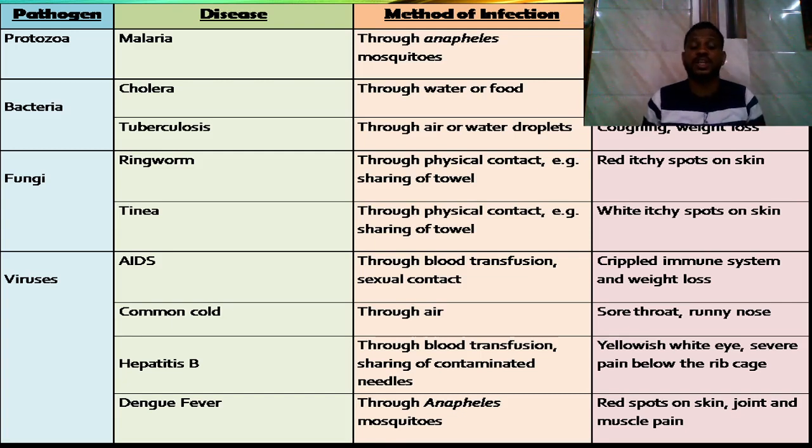These are the pathogens and the diseases caused by these pathogens, and the method of infection, and the symptoms. So we have to be hygienic. Why? Because there are a lot of microorganisms around us. We have to take care of ourselves.